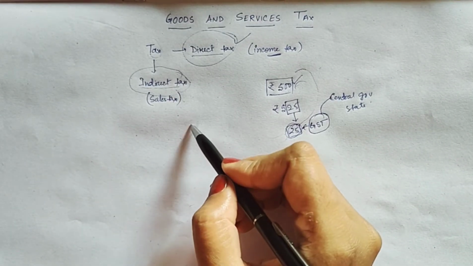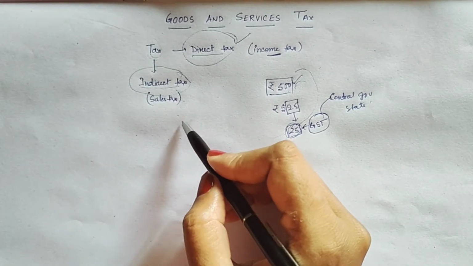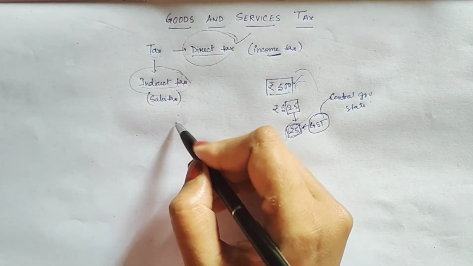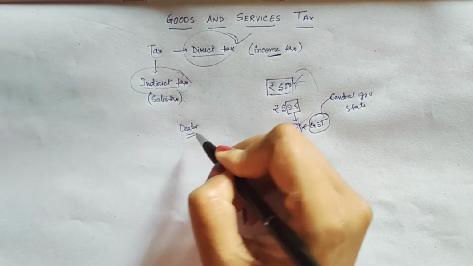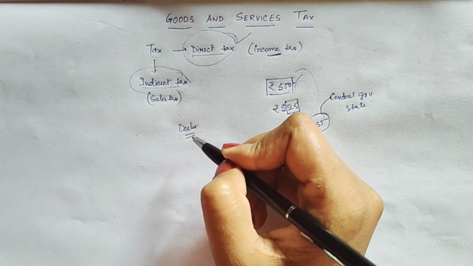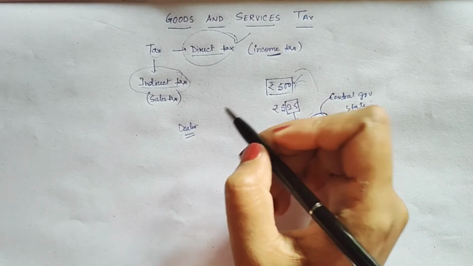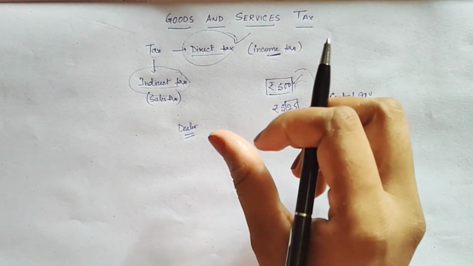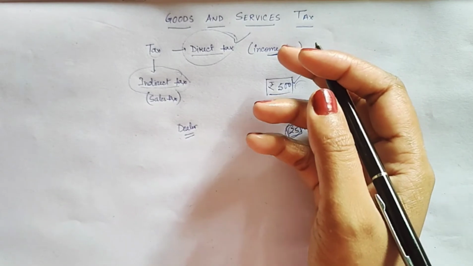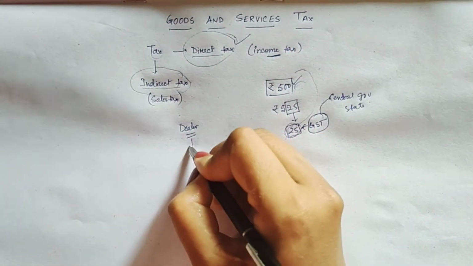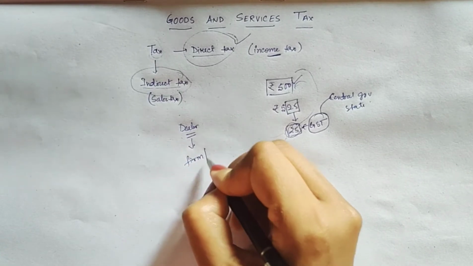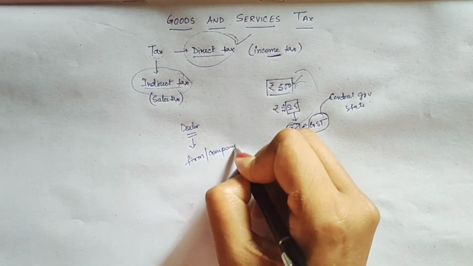So GST, you have to know some terms related to GST. First one is dealer. What is dealer? Any person who buys goods or services for resale. A person is buying some goods and then reselling it, then they are known as dealer or trader. This dealer can be a firm or a company also.